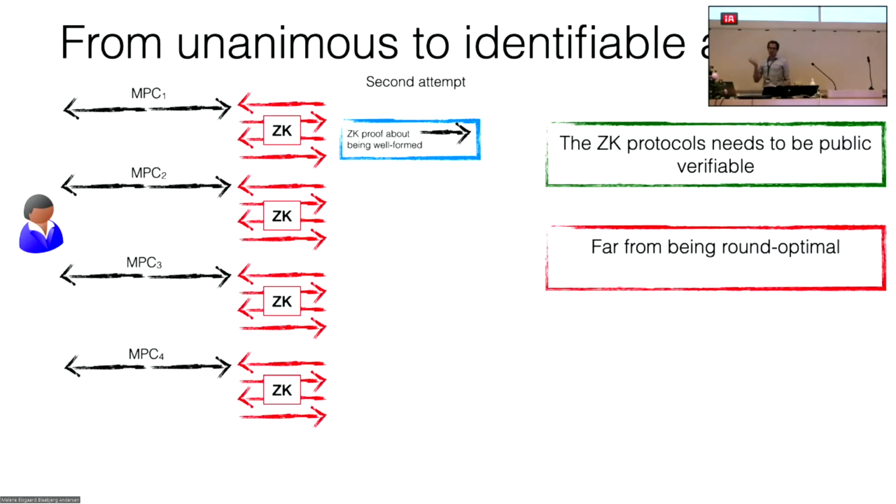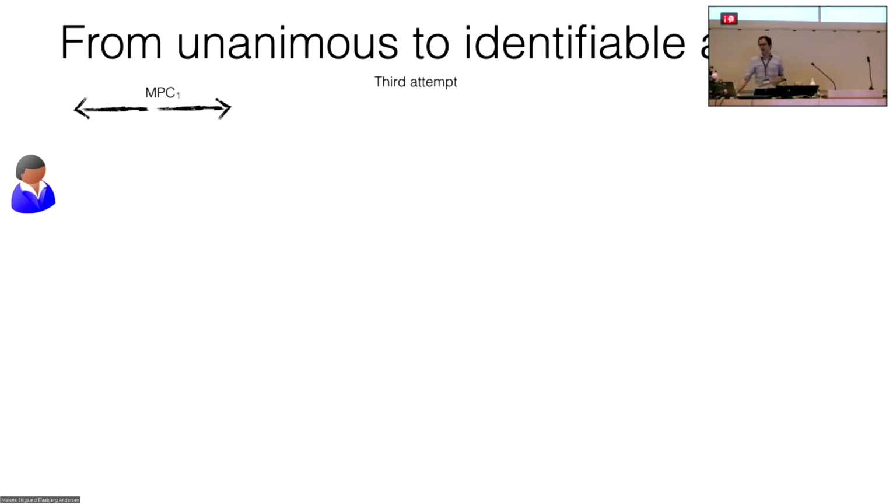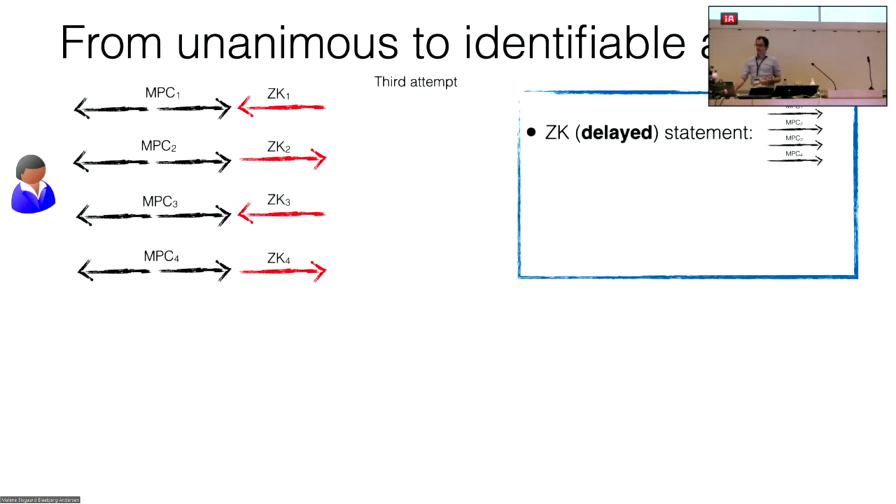This property of public verifiability, we know how to get, but the problem is that this protocol is far from being optimal. Here we have way more than 4 rounds. So one possible solution would be to not run one zero knowledge proof for each of the messages, but to run one big zero knowledge proof for all the messages of the MPC protocol, in parallel with the MPC protocol. So we get something like this, and then the zero knowledge will basically prove that all the MPC messages have been computed correctly.